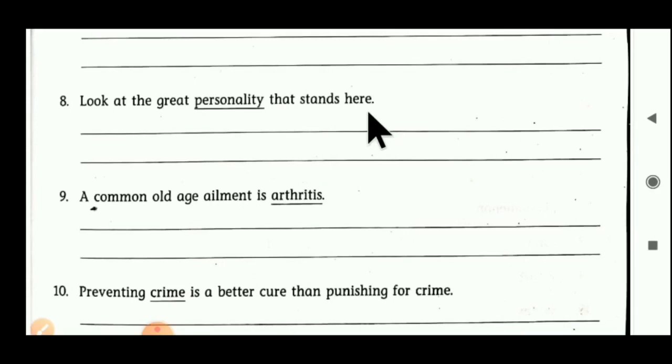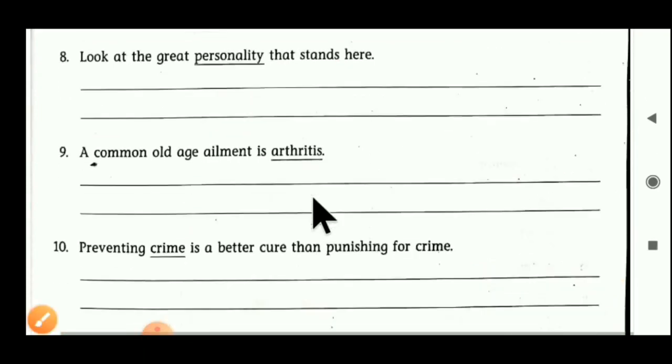Instead of stands, we put only the singular-form verb stand; we have to remove s here. The finalized sentence becomes: Look at the great personalities that stand here. We put personalities and remove s from stand. Can you understand?